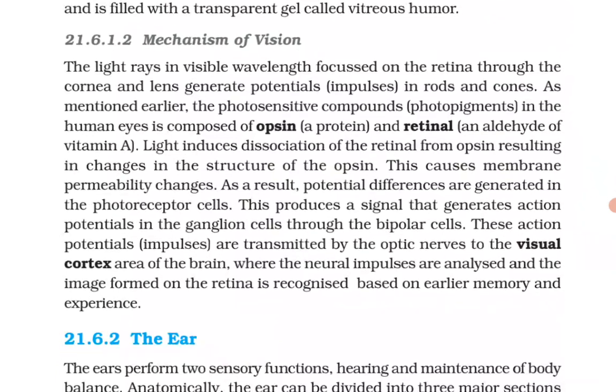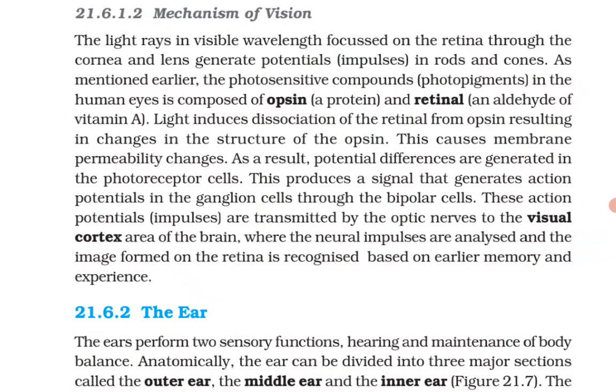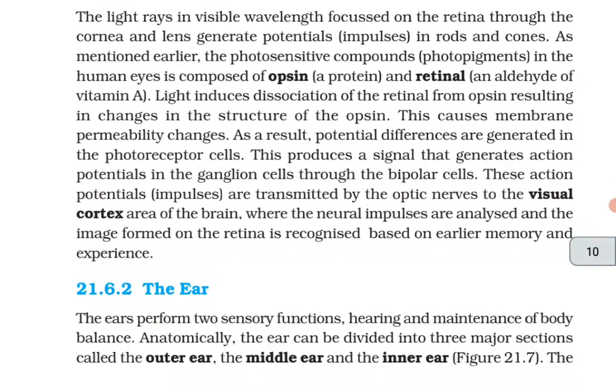Mechanism of vision: the light rays in visible wavelength focused on the retina through the cornea and lens generate potentials, that is impulses, in rods and cones. As mentioned earlier, the photosensitive compounds, photopigments, in the human eye are composed of opsin, a protein, and retinal, an aldehyde of vitamin A. Light induces dissociation of the retinal from opsin, resulting in changes in the structure of the opsin. This causes membrane permeability changes. As a result, potential differences are generated in the photoreceptor cells.